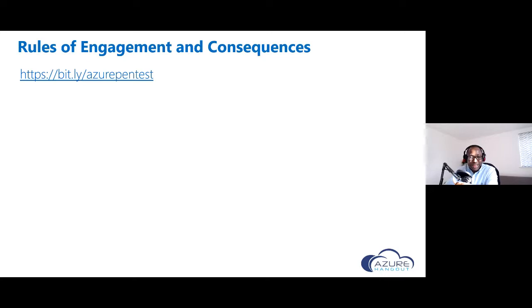In other words, when you're doing a scan, if the public IP address is not currently allocated to your service and your workload, do not go scanning that. That is not allowed, right? Because now you're impacting other customers. Doing things like a distributed denial of service attack is not allowed, because again, you're attacking a platform that other customer workloads are hosted on.